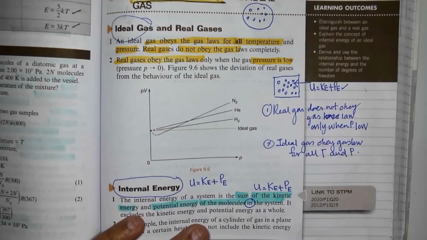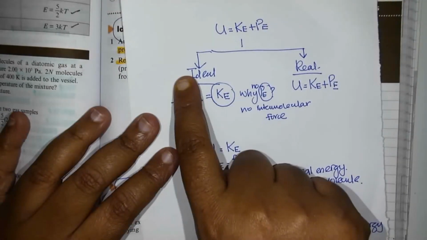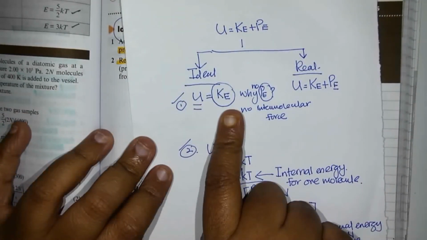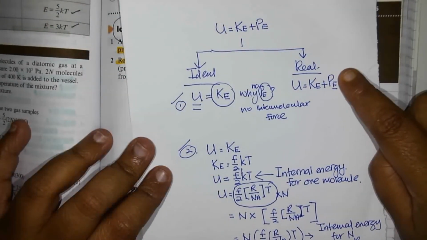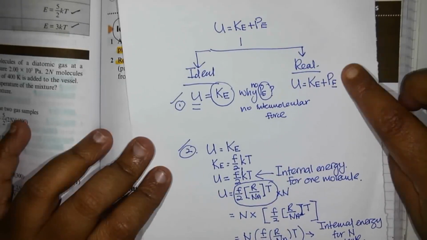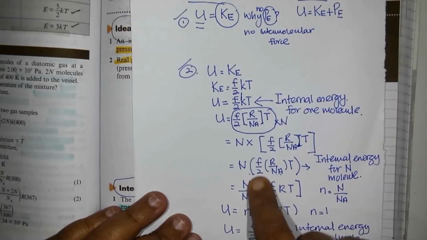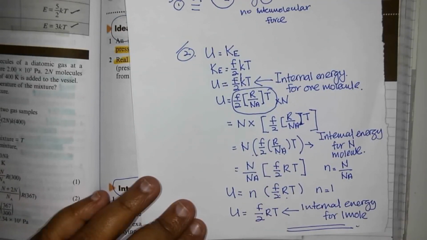The second difference is that for ideal gas, the internal energy consists only of kinetic energy, and for real gas, the internal energy consists of kinetic plus potential energy. And this is how I proved the formula until I got F over 2 RT.